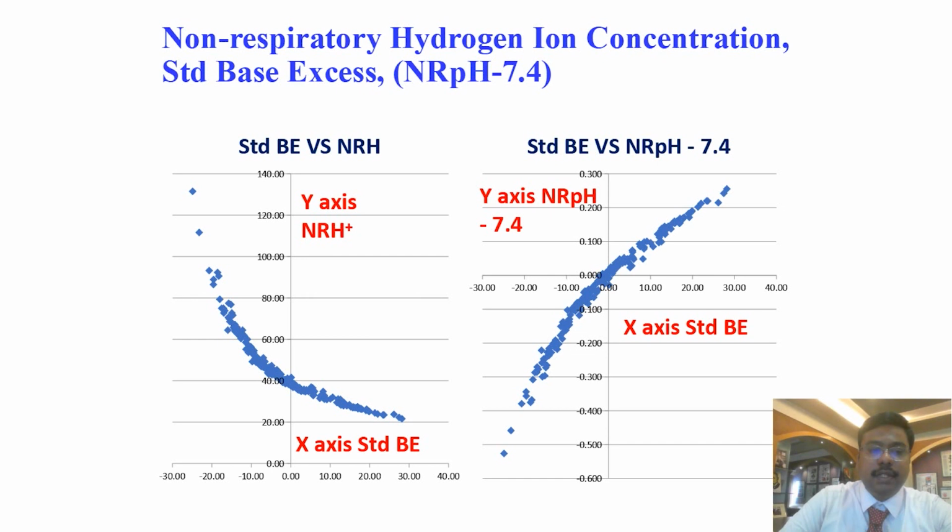So the relation between standard base excess and NRPH is shown. Standard base excess is a metabolic component. It is increased in metabolic alkalosis and decreased, that is negative, in metabolic acidosis. So NRPH is higher when the standard base excess is more negative, and NRPH is lower when the standard base excess is more positive. Similarly, standard base excess versus NRPH minus 7.4, the delta NRPH, is plotted. Standard base excess and delta NRPH are both positive in metabolic alkalosis, and both negative for metabolic acidosis.